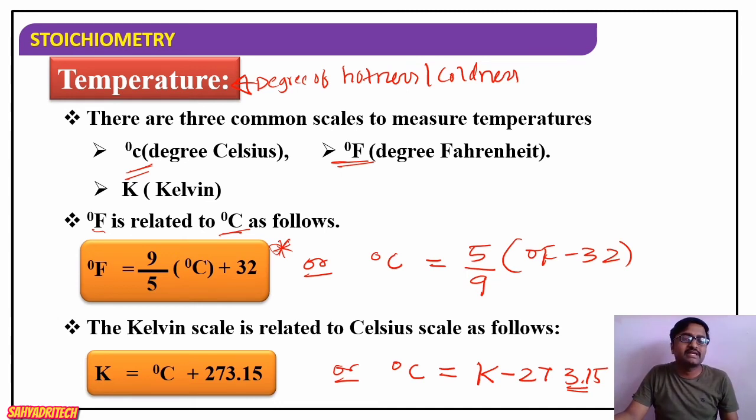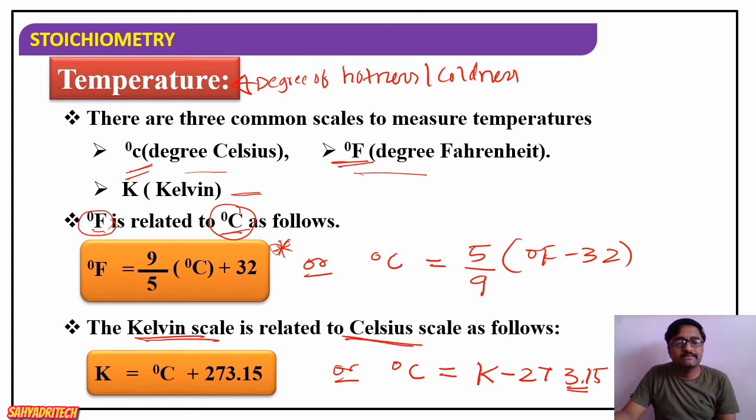Temperature is one of the quantities. It gives the degree of hotness or coldness of an object. How is temperature measured? There are three scales: degree Celsius scale, degree Fahrenheit scale, and Kelvin scale. What is the relation between degree Fahrenheit and degree Celsius? Degree Fahrenheit is equal to 9 by 5 into degree Celsius plus 32. And the relation between Kelvin scale and Celsius scale? Kelvin is equal to degree Celsius plus 273.15.